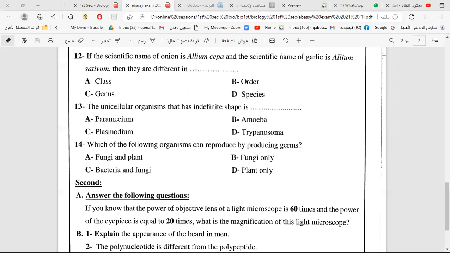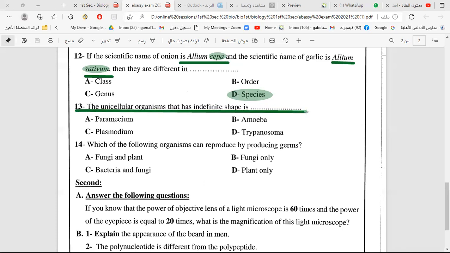We know the first part with a capital letter is the genus, and the second part with a small letter is the species. So of course, it is the species. They are different in the second part of the name. Here we have cepa and we have sativum. The second part of the name is always for species, not for genus. You get it?